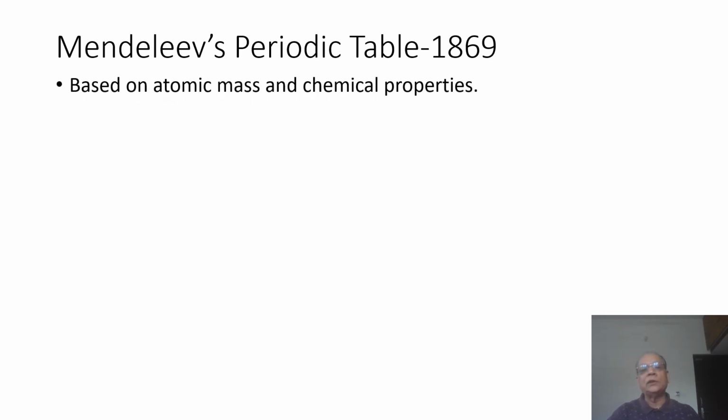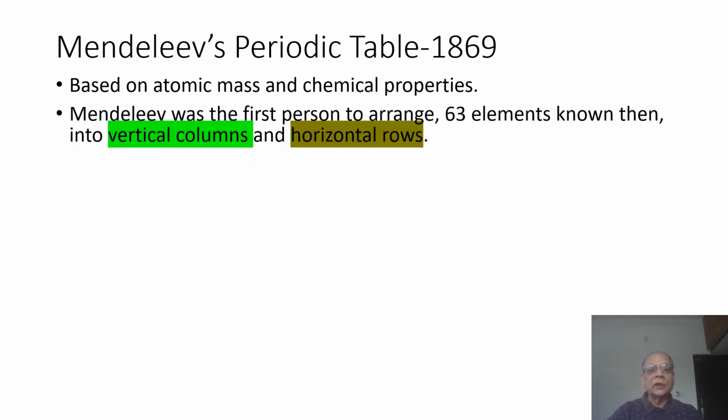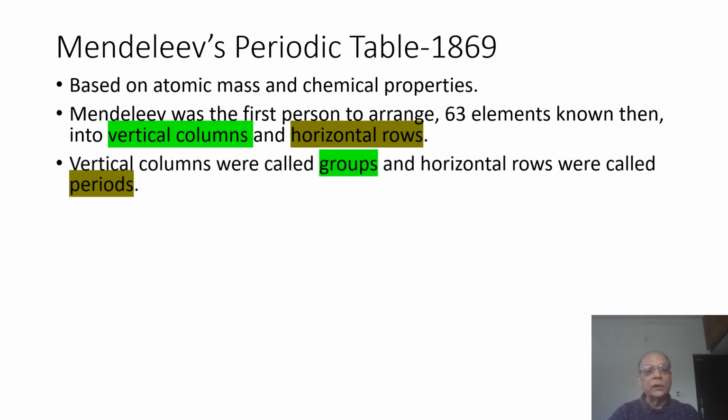Again, it was based on atomic mass and chemical properties also: the reaction of those metals with oxygen, and the formula of their oxides and also hydrides. Mendeleev was the first person to arrange the 63 elements known then into vertical columns and horizontal rows. Vertical columns were called groups and horizontal rows were called periods.